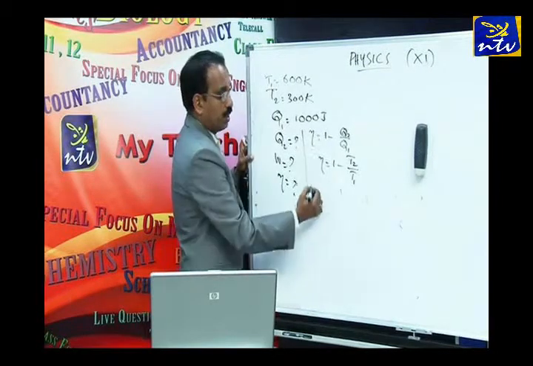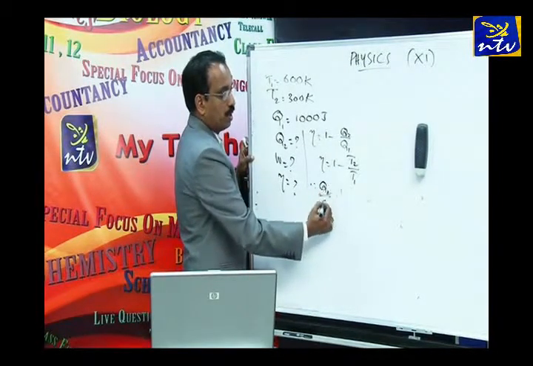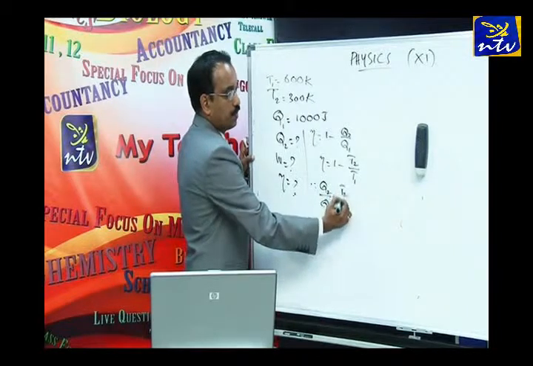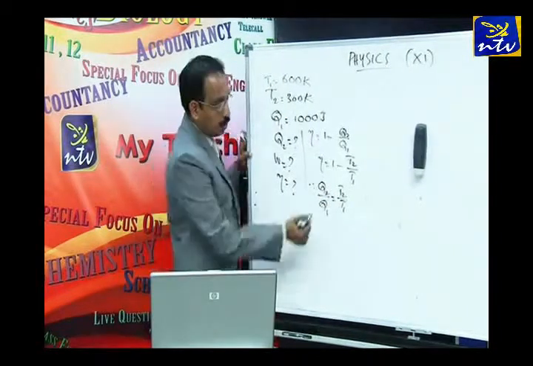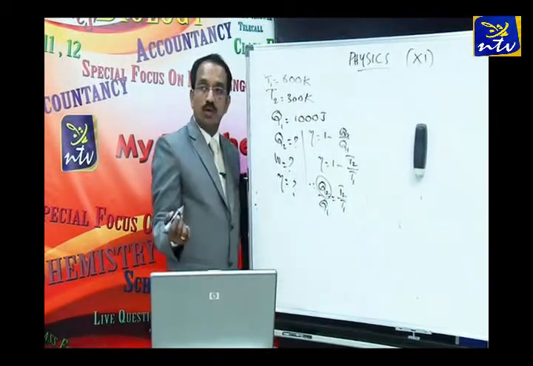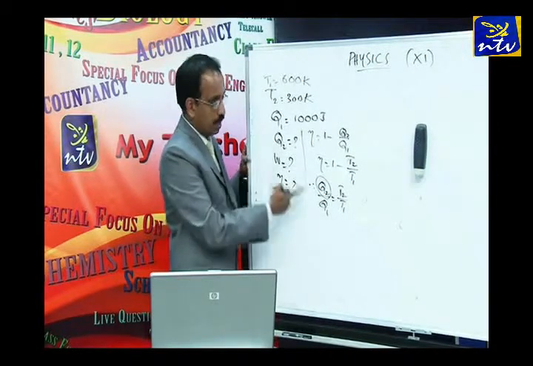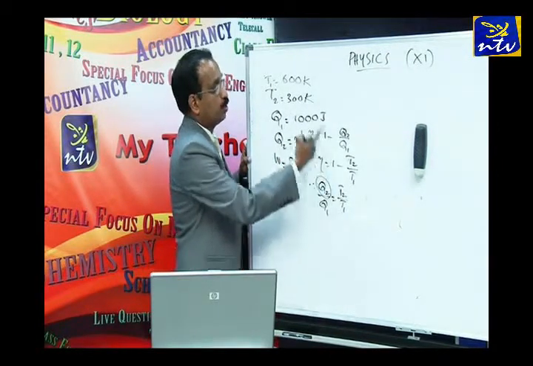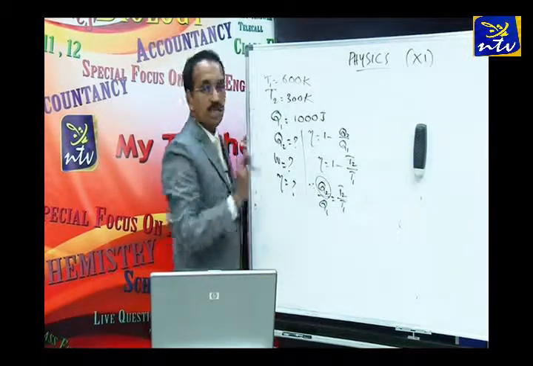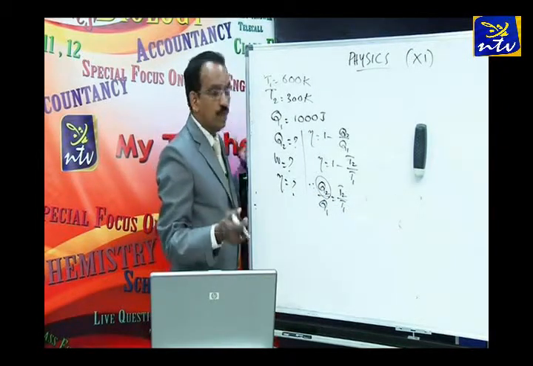So what can we write? Q2 by Q1 is equal to T2 by T1. Now look at this equation: Q2 only is unknown. Q1 we have 1000, T2 we have 300, T1 we have 600. Just substitute and find the value of Q2.